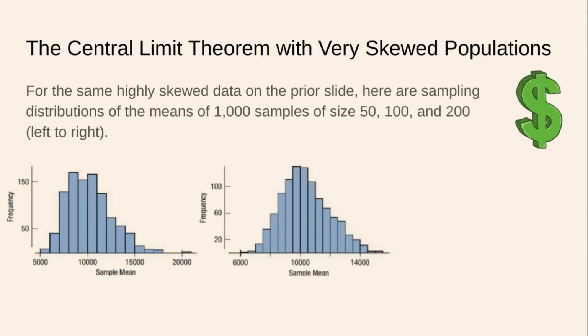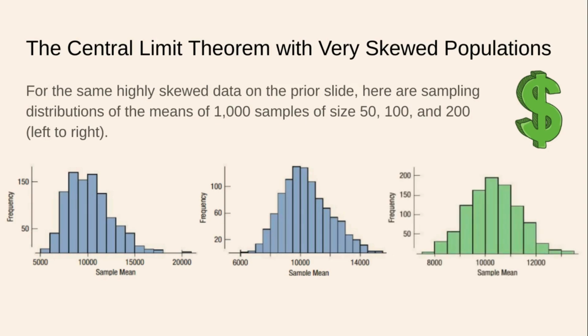Now we're talking. We have samples of size 100, 1,000 such samples, and the mean is really looking normally distributed at this point with slight skewness. And by the time we get to samples of size 200, the central limit theorem is really working for us. The sample mean as a random variable is all but perfectly assuming a bell-shaped distribution.